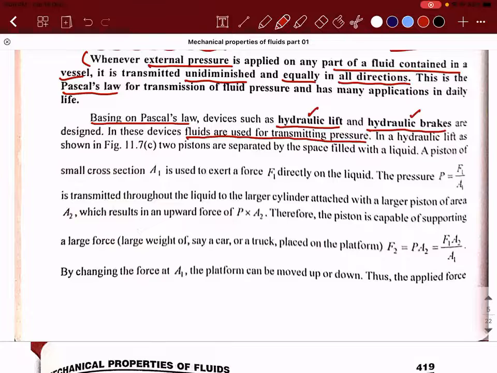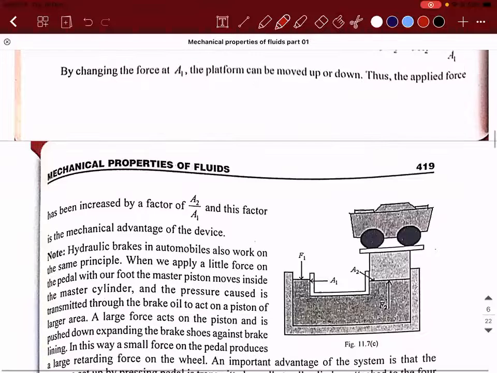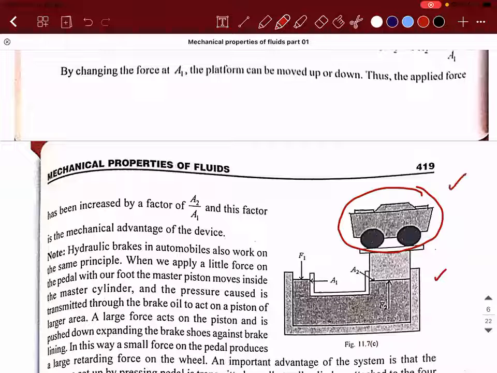For example, a hydraulic lift will look something like this. Are you able to see a car? Suppose there is a car mechanic who wants to repair the car from underneath. What are the two options available? One is he can go under the car and do the repair. Suppose he wants to do that work for a longer duration and it is not possible for him to go under and do it. So what will he do? It is better if the car is lifted, right?